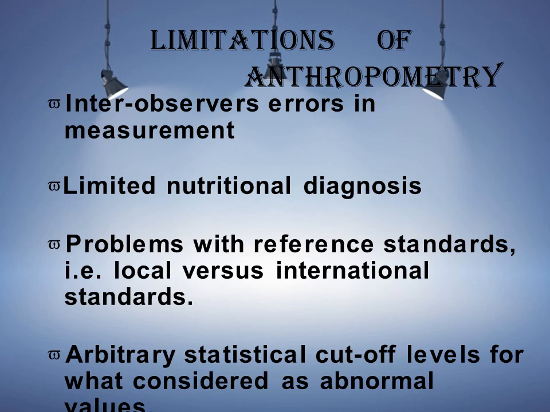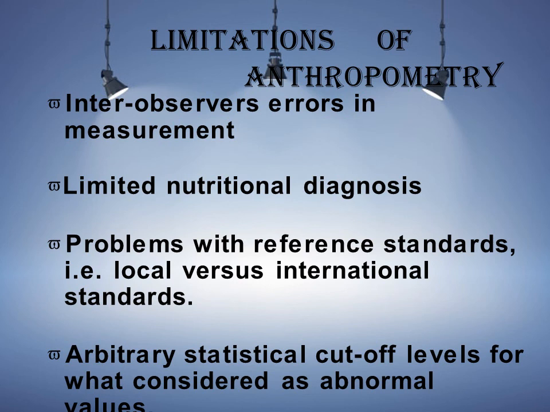Limitations of anthropometric assessment. Inter-observer error in measurement. So the measurement may vary from person to person. That is the inter-observer error. Then limited nutritional diagnosis. With the help of anthropometry, we are not able to classify all nutrition-related diagnoses. We are only able to make a limited diagnosis based on the anthropometric assessment.